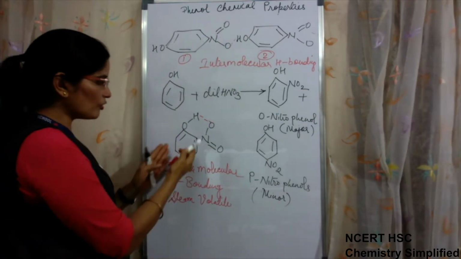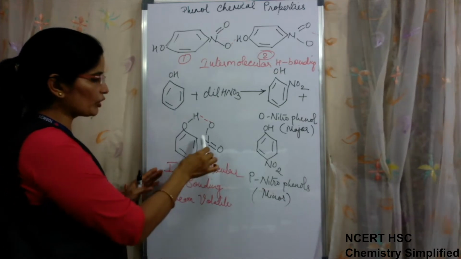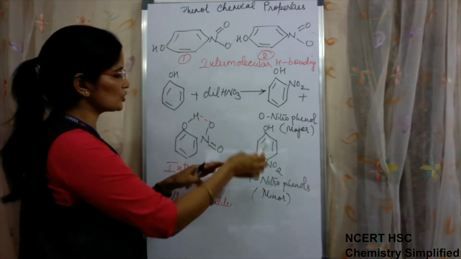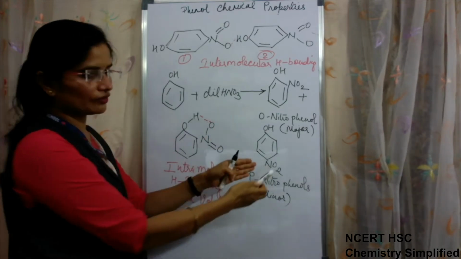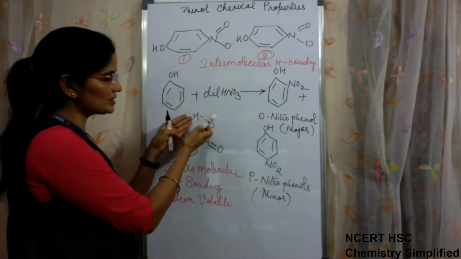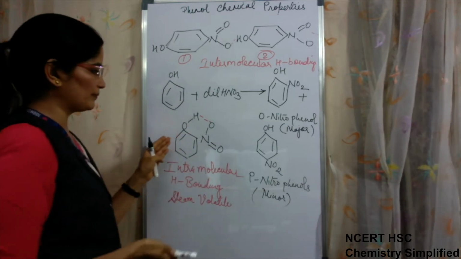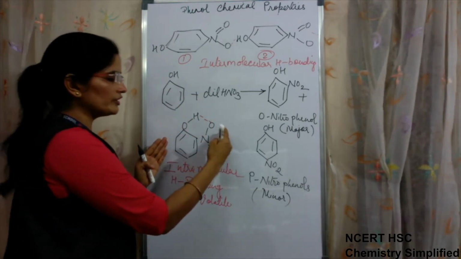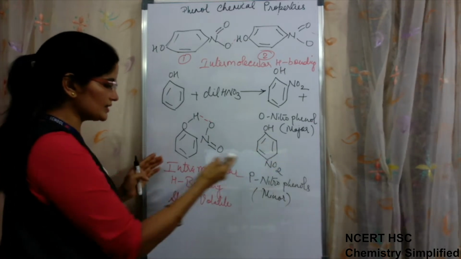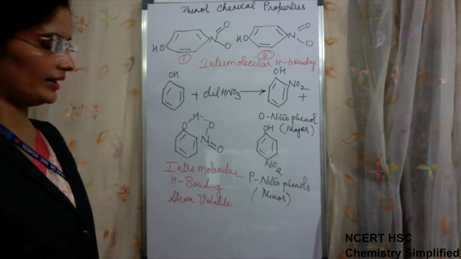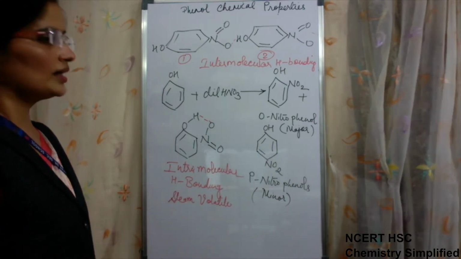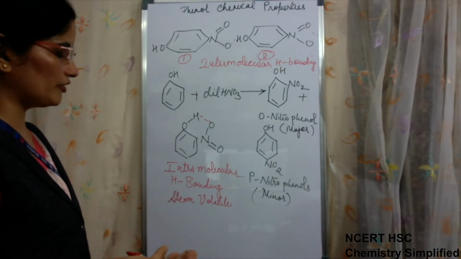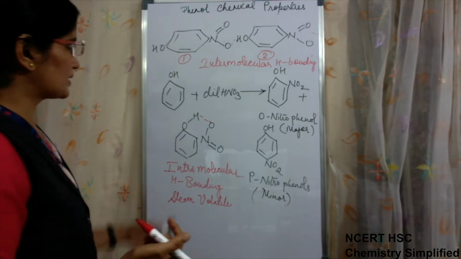But in case of orthonitrophenol, because the molecule is bonded within itself, there are fewer chances of bonding with the next molecule, because it has already made H bonding within the molecule. Because it has attraction within the molecule, it attracts the next molecule less, hence it is steam volatile. So it does not take a much higher temperature to convert into vapors.